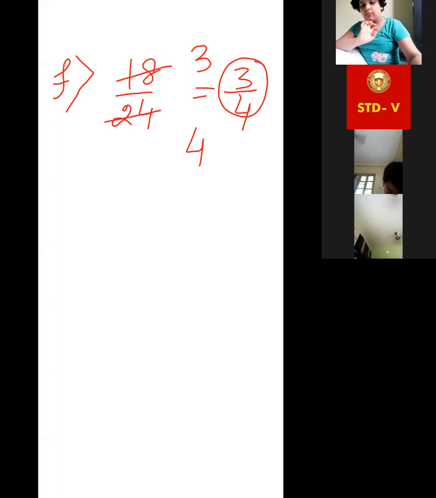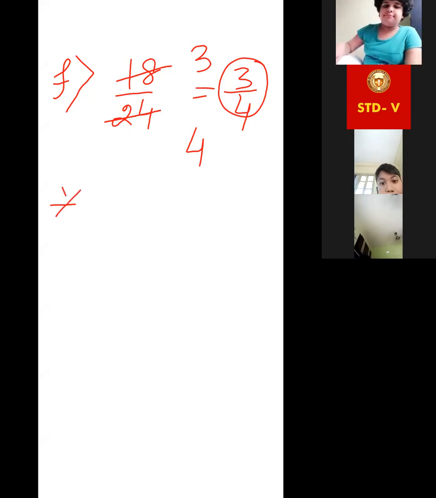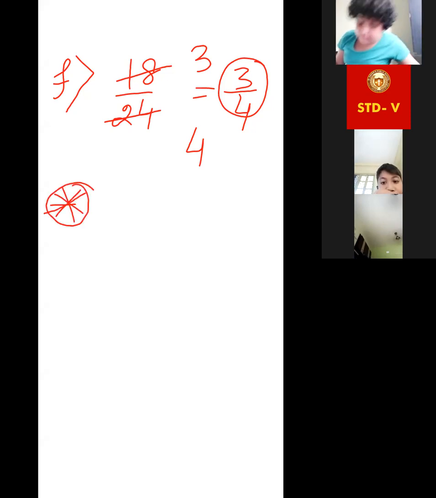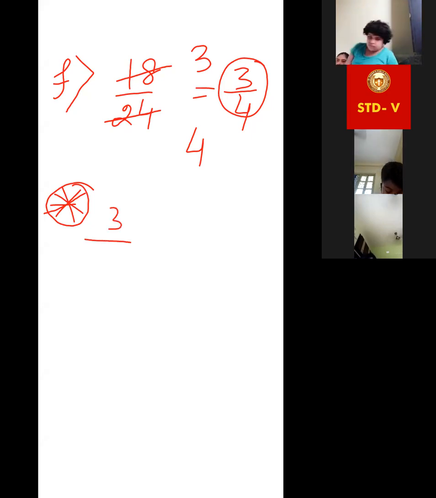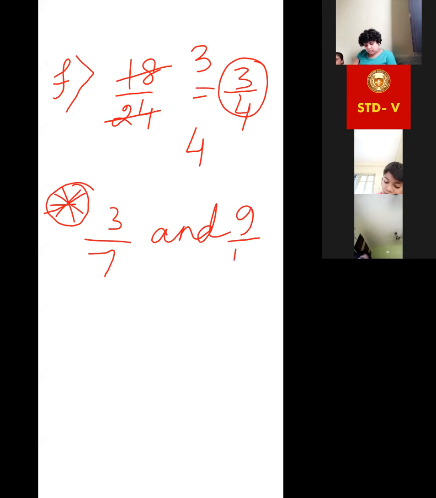Now I am starting the fourth one. How to check whether the pairs are equivalent or not? There is one process which I did not explain in the last class. Suppose I am giving you two fractions, 3/7 and 9/12.